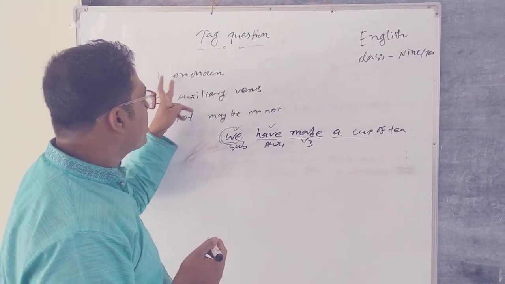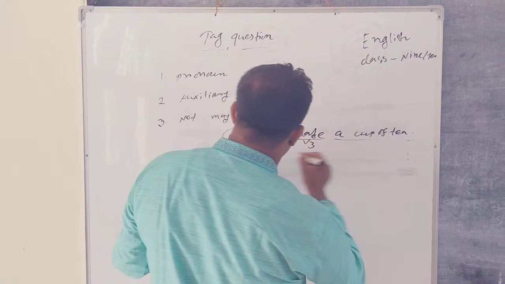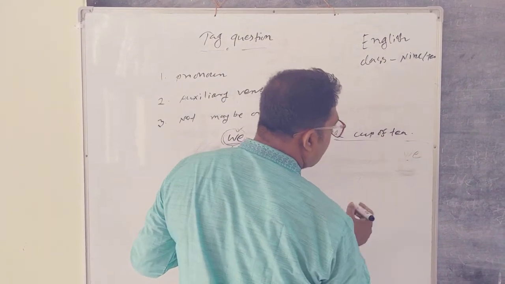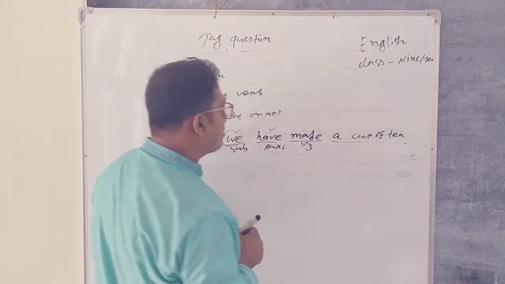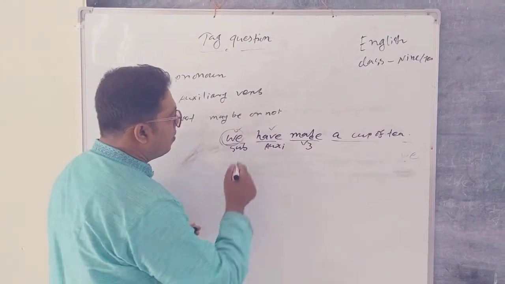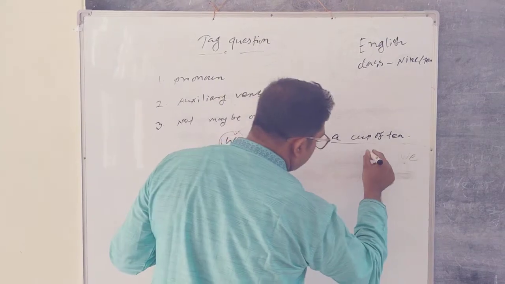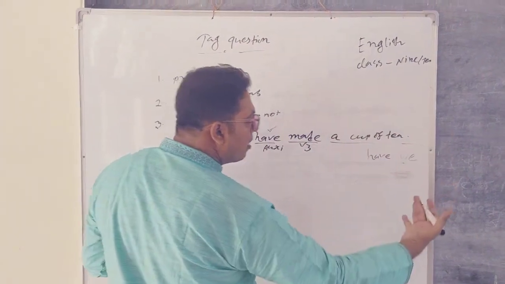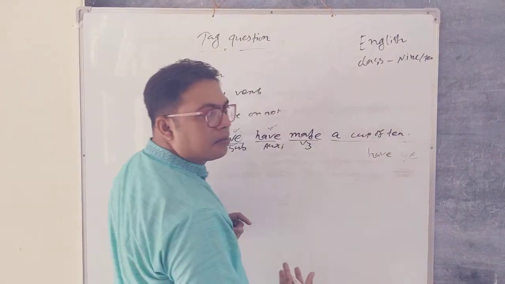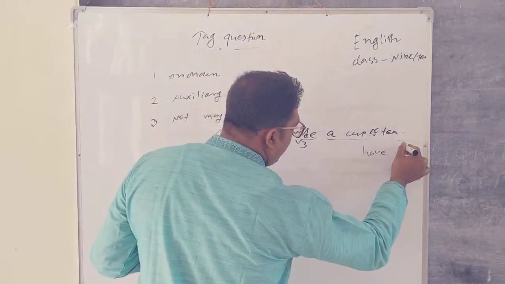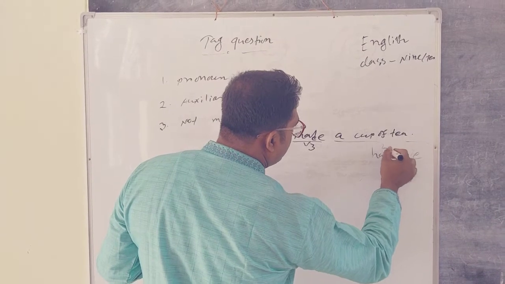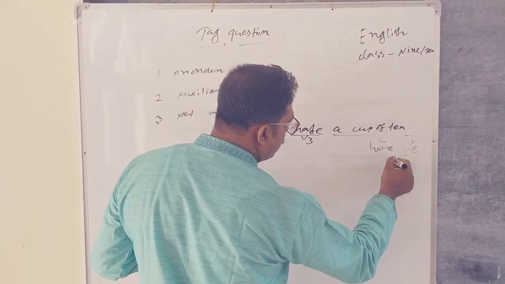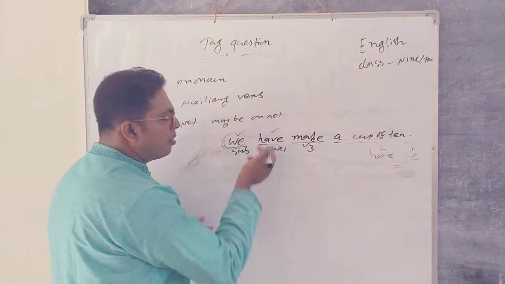At first I have to say pronoun. Okay, pronoun here is we. Next I have to set auxiliary verb. What is auxiliary verb? Here have is the auxiliary verb. I have to set it from my right hand position. Number 1 auxiliary verb, number 1 pronoun, number 2 auxiliary verb, and number 3 not, maybe or not.